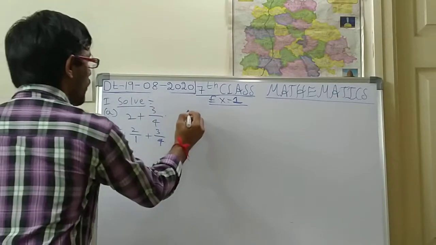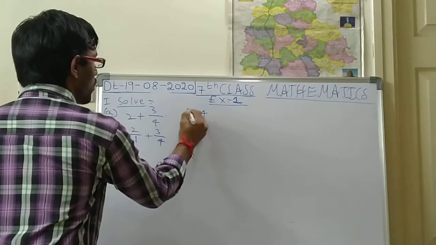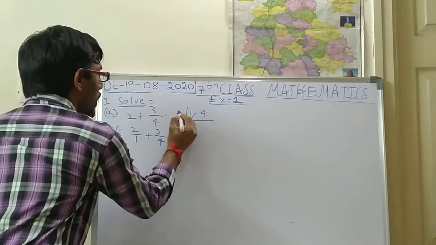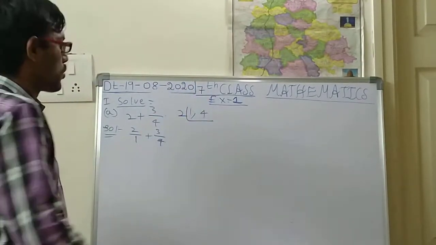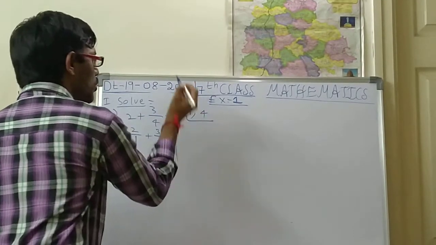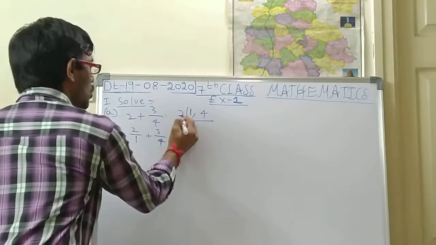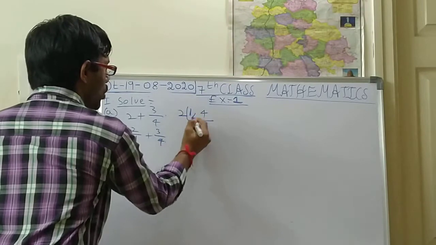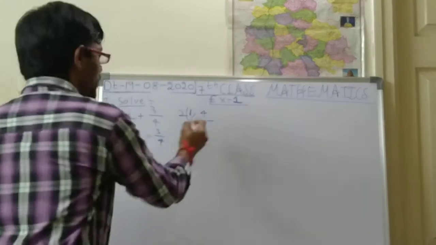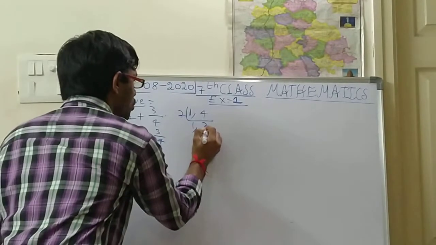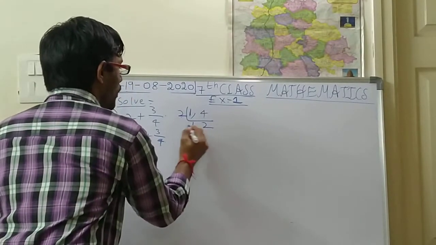So what is the LCM for 1 and 4? You do like this. So 1 comma 4. Compulsorily you have to take prime numbers only. 2. So what is the smallest prime number? 2 is the smallest prime number and the first prime number. So 2 in the 2 table, 1 won't go, so 1 as it is. Next, 4 will go in the 2 table. 2 twos are 4. So 1 comma 2.